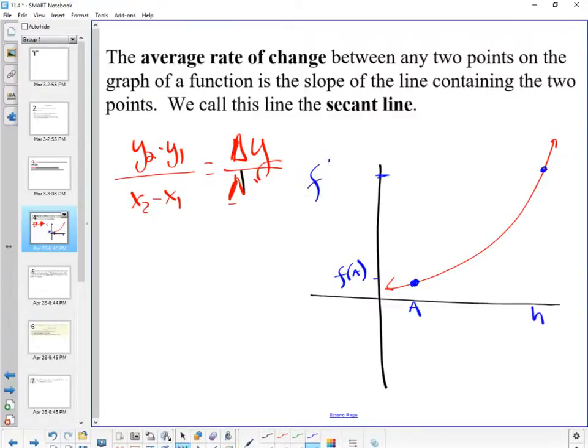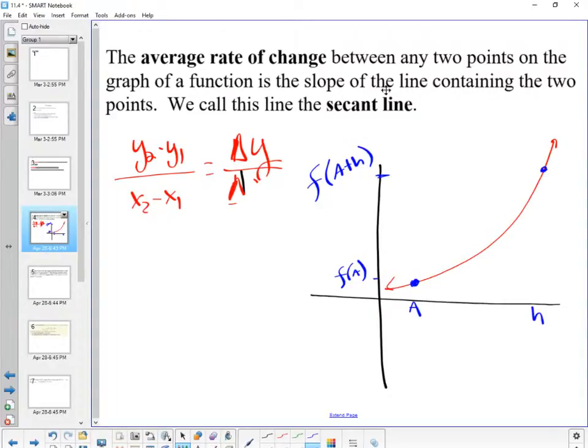It would be f of A plus H, because the distance from here to here is H. Does that make sense to you guys? So that distance between A and this is H. So now we have f of A, we have f of A plus H. Simple enough? So what would f of H be?